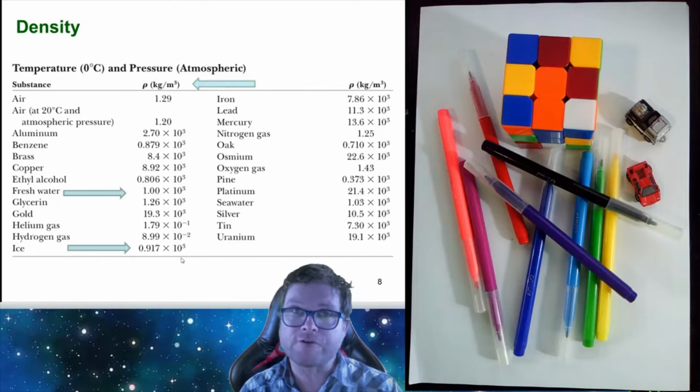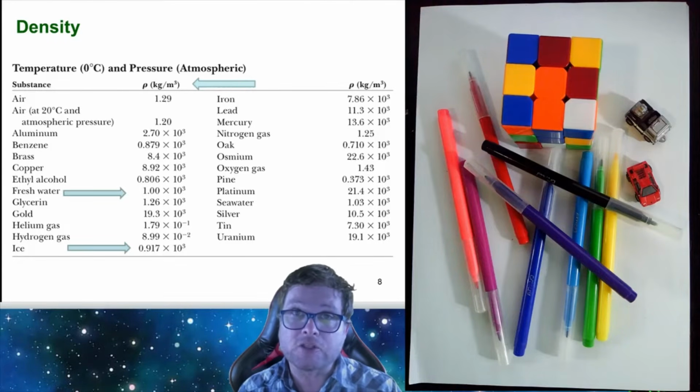But because of hydrogen bonding, and because the density of ice is less than water, ice actually floats on water. So in winter, if the temperature drops below 0 degrees Celsius, the top layer of water freezes and becomes ice, but that ice floats on the water because its density is less than the density of the water.